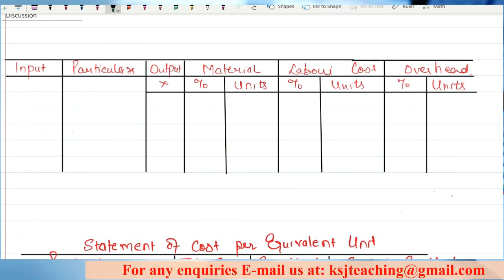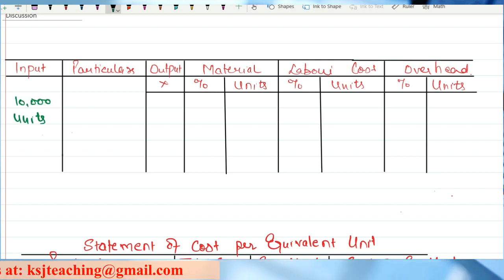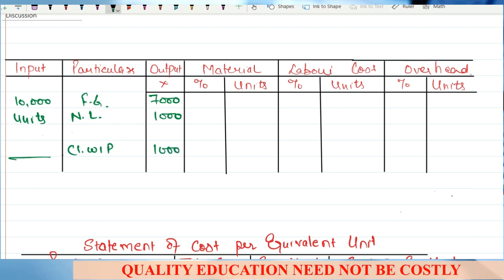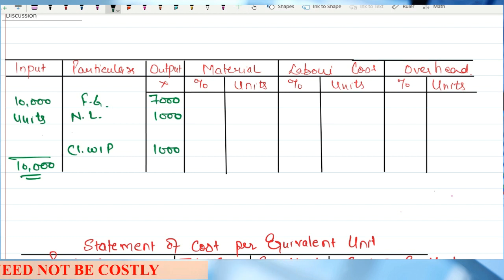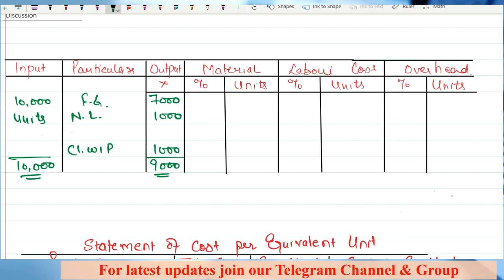Sir, what is the input? Input is 10,000 units. Now, out of these 10,000 units, how many units of FG? 7,000. What is your normal loss? 1,000. What is your closing WIP? 1,000. I told you that the input and output columns should both be 10,000. Is it 10,000? 7 plus 1, 8. 8 plus 1, 9. It is 9,000. Sir, where is the remaining 1,000?